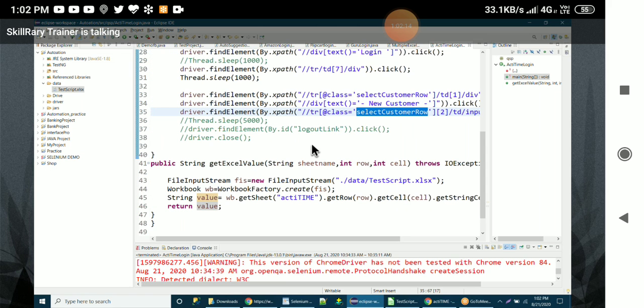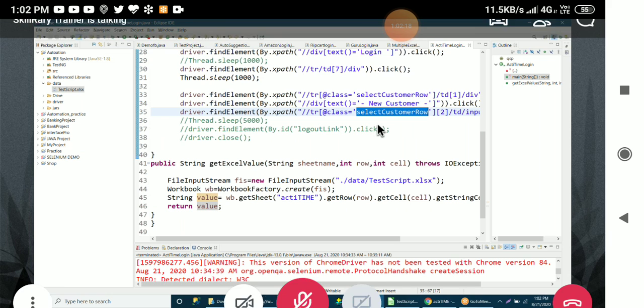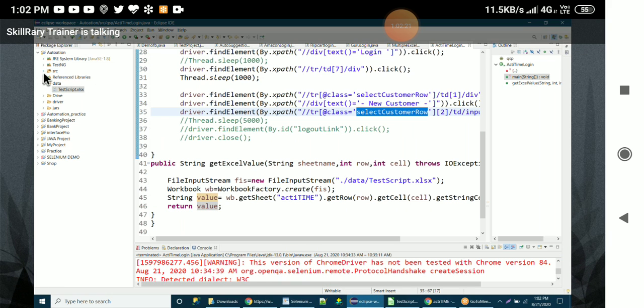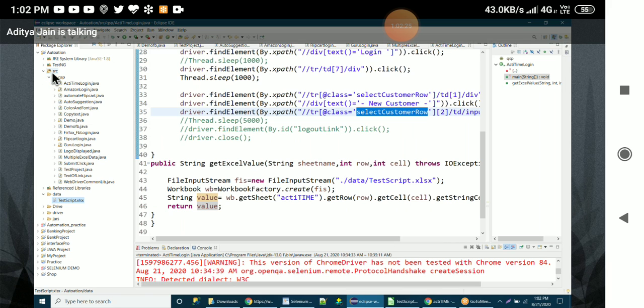First thing is, inside the open SRC, create one package called generics package. Is it there or not? Create one package, generic package.